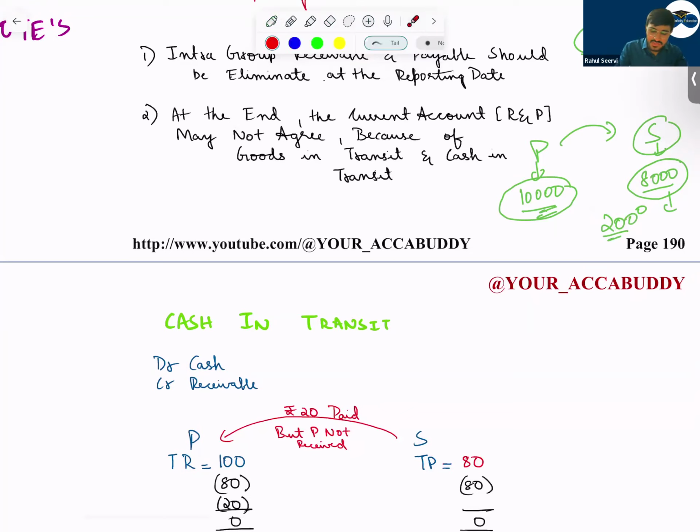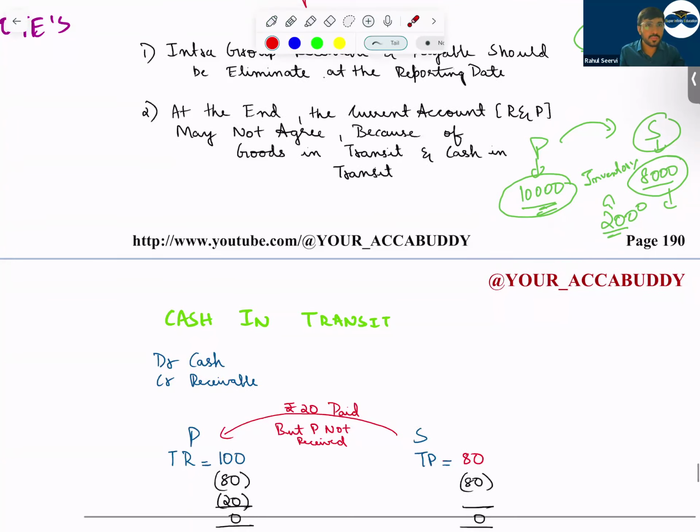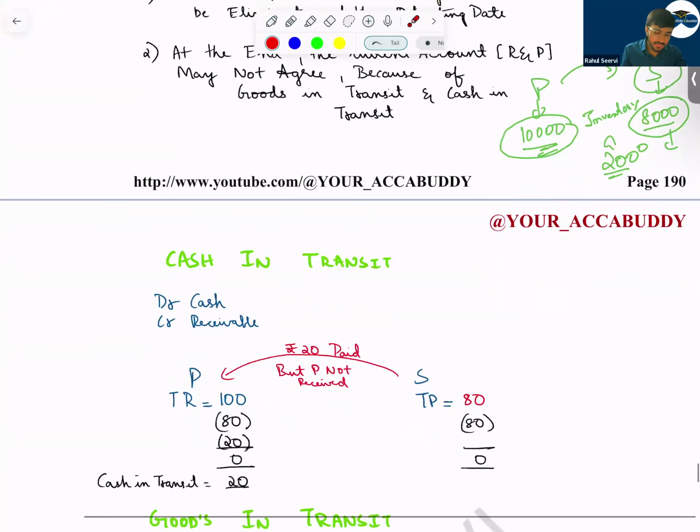So we remove this 10,000 from the balance sheet as a receivable, and from payable we remove 8,000. This 2,000 will be recorded as goods in transit in your inventory. A very good question is the pyramid question which we have done, in that we had both adjustments, goods in transit and cash in transit. So please do refer once if you have doubt in this.